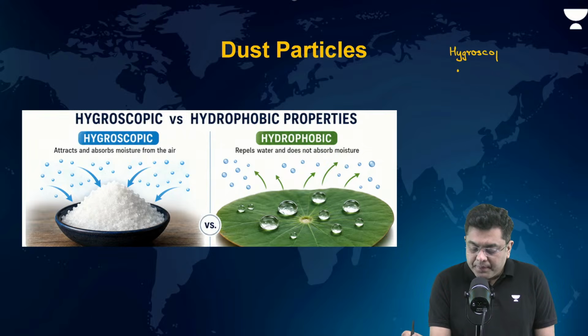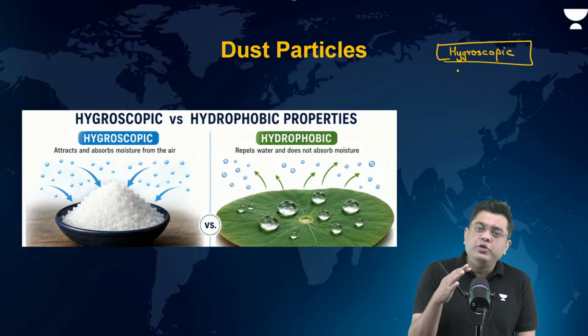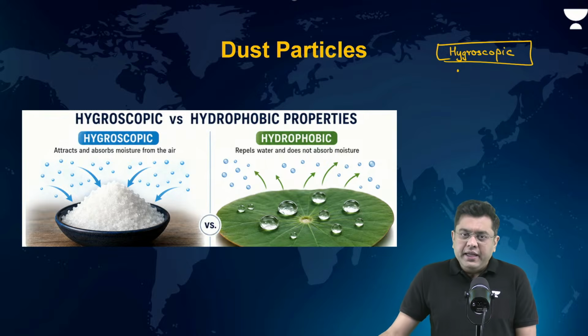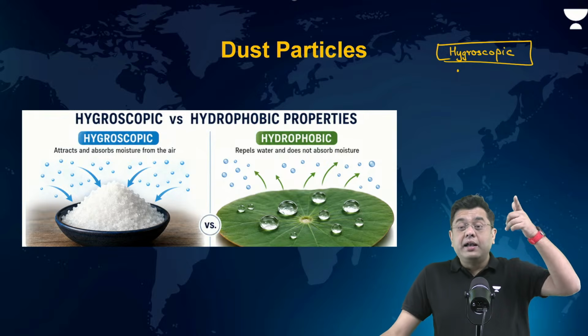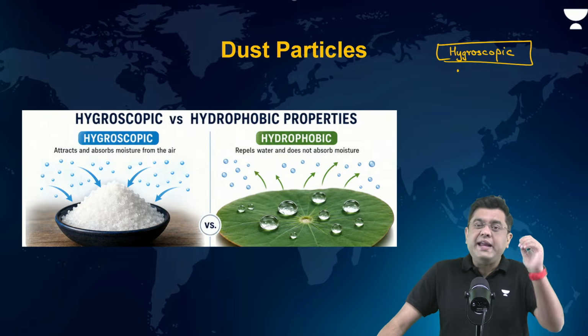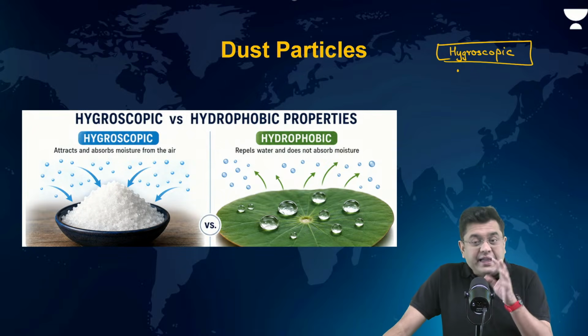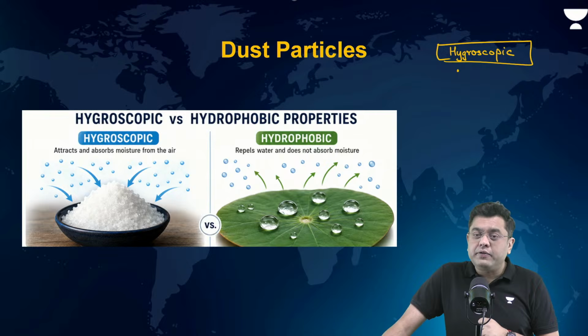Hygroscopic, that is, they allow the water vapor to condense on them. If dust particles are not there, cloud formation will not happen, because for any condensation to happen, you need a surface, you need a platform that is provided by the dust particles.